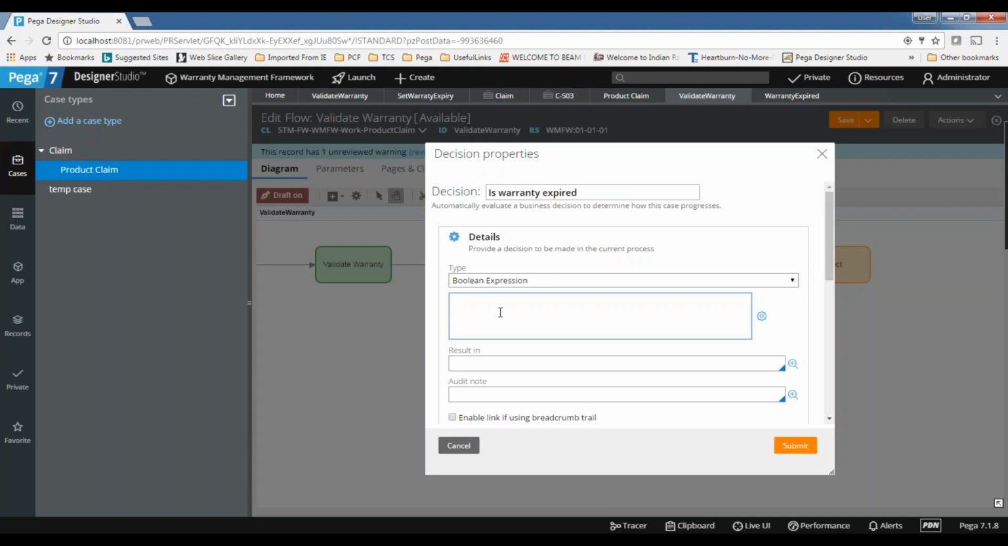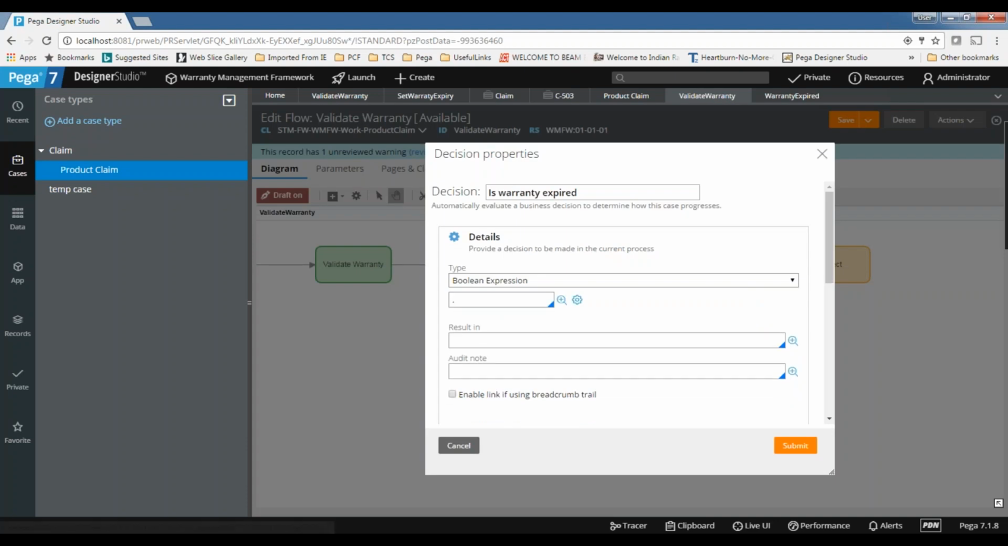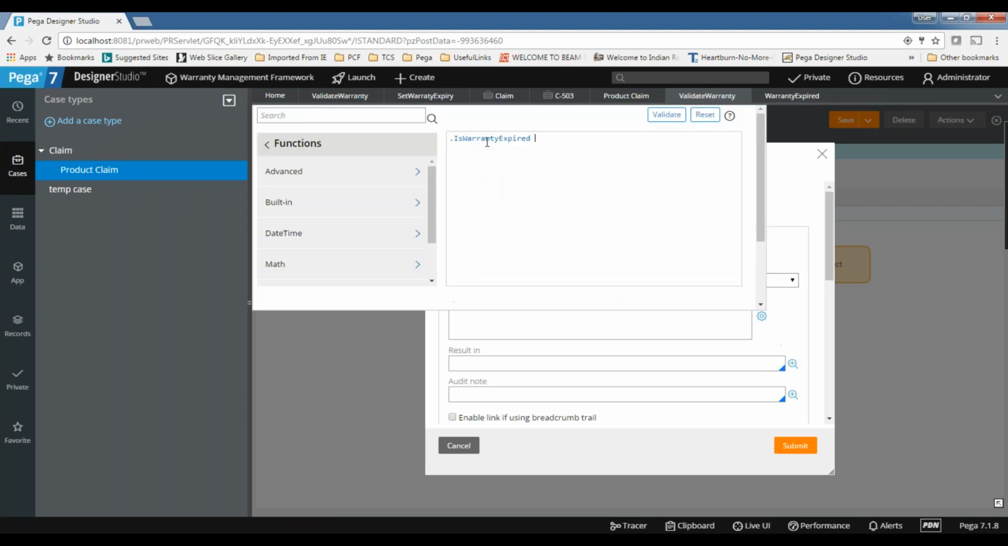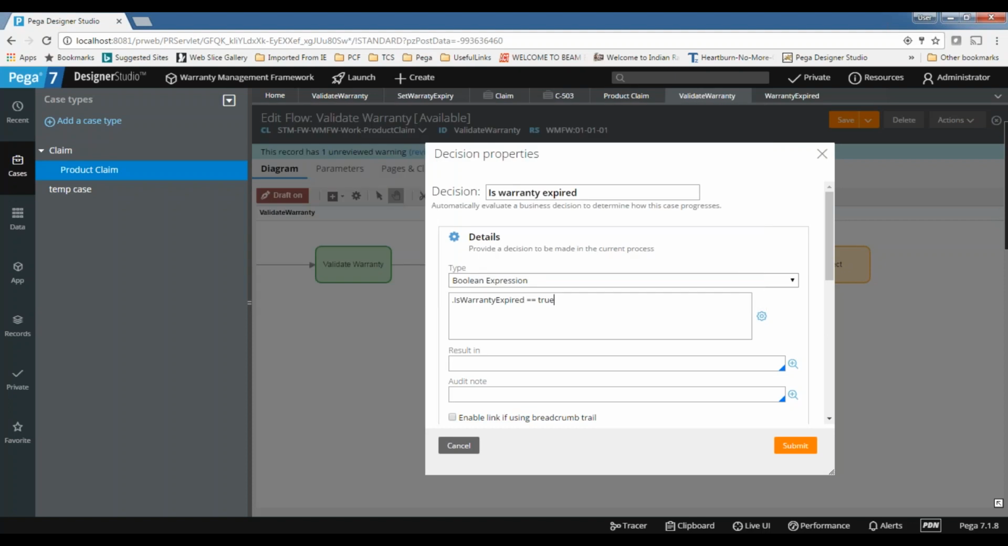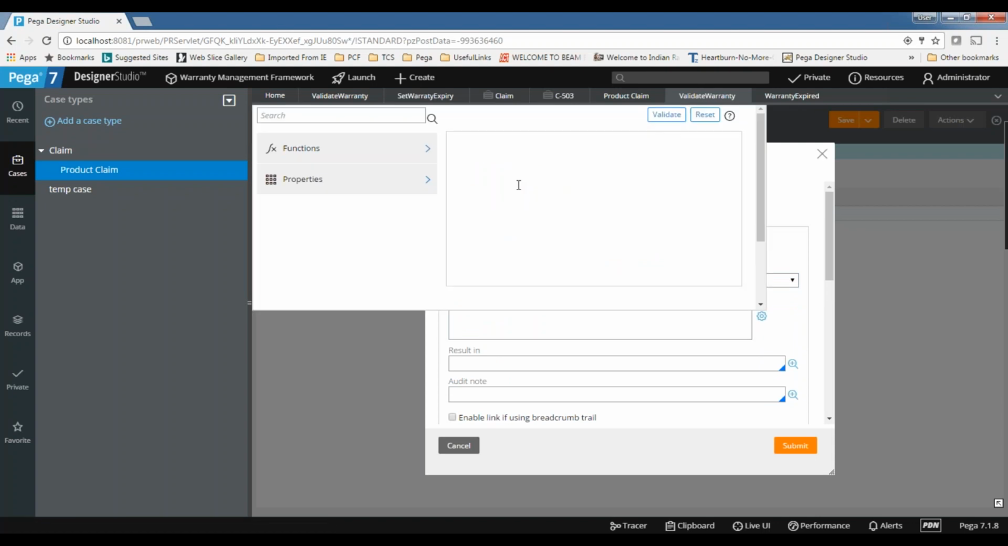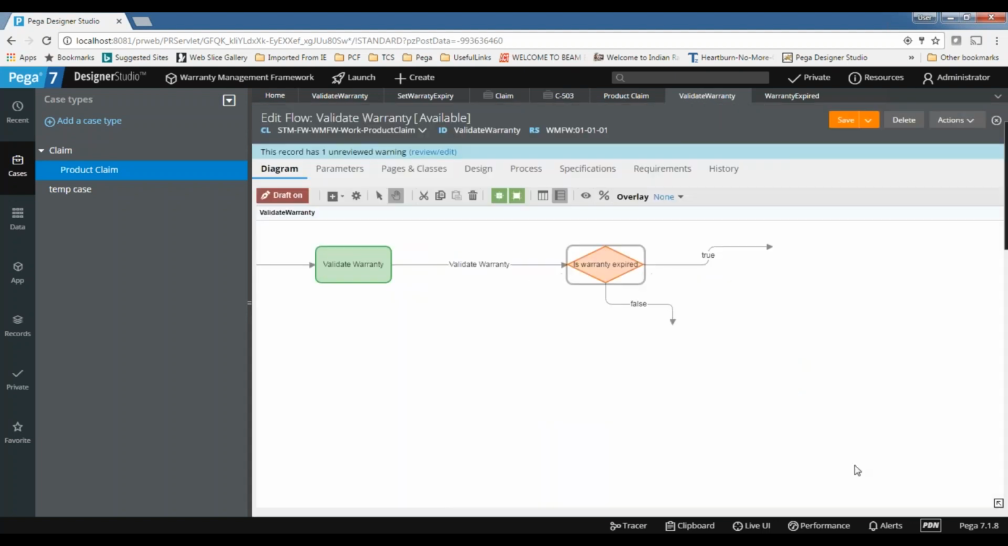Just you need to check the condition. You can check directly here, is warranty expired equal to true. That's it. So this expression will return true or false based on the data. It will return yes or no. So let me remove the appended things. Is warranty expired equal to true. You can see true or false are coming automatically.